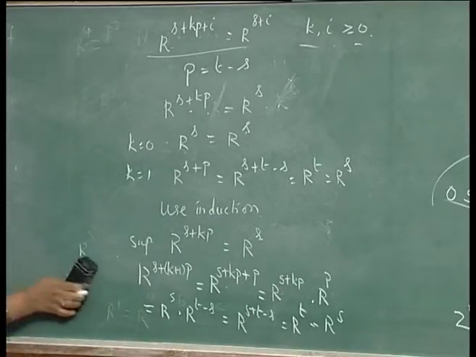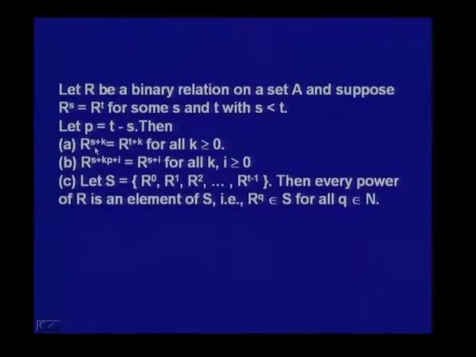Now, let us come to the third part. What is the third part? Let S be equal to r^0, r^1, r^2, up to r^(t-1).